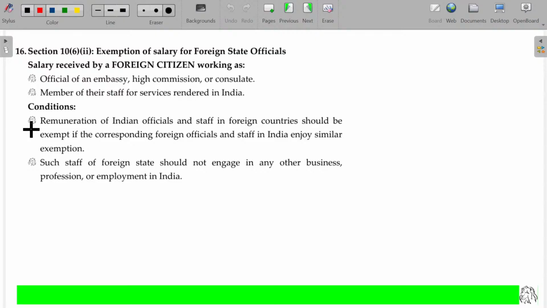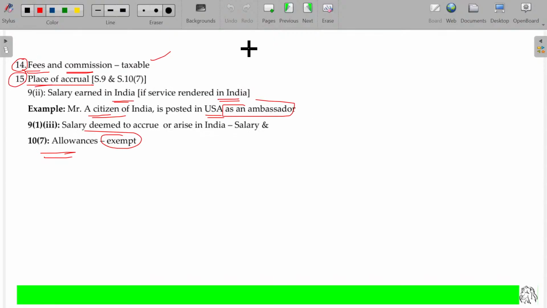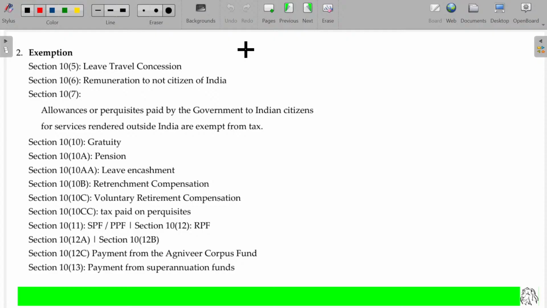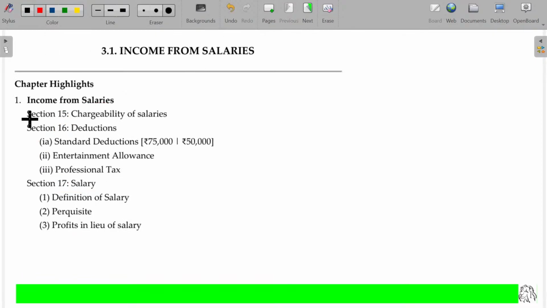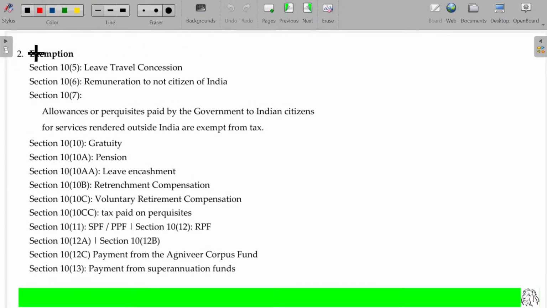And this one, exemptions of salary for foreign state officials. Now, I started with chapter highlight, income from salaries. Section 15 is all about chargeability of salaries. Section 16 deductions. Section 17 salaries we have studied. Not only that, we have to study a list of exemptions falling under this salary head. Here we have already studied section 10 clause 7.